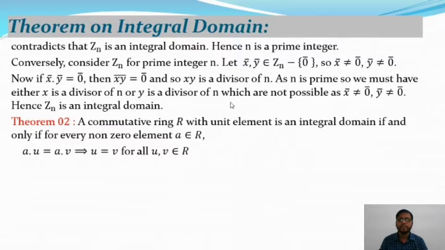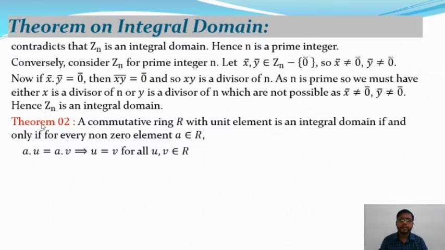So as n is a prime, we have either n divides x or n divides y. So in that case, where n is a prime, either x is divisible by n or y is divisible by n, and which is not possible as x is not equal to 0 and y is not equal to 0. So hence Zn is an integral domain. This is the proof of the sufficient part of the above theorem.